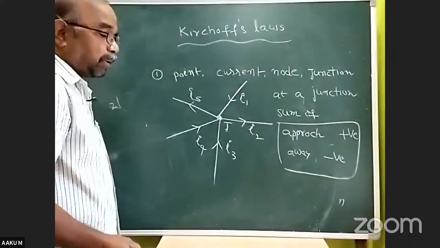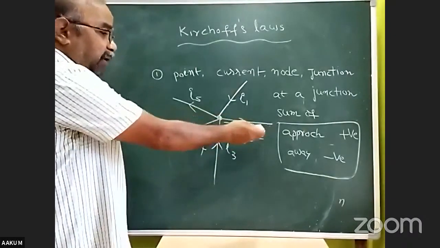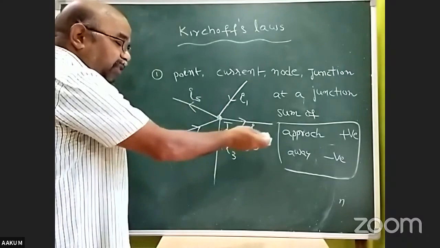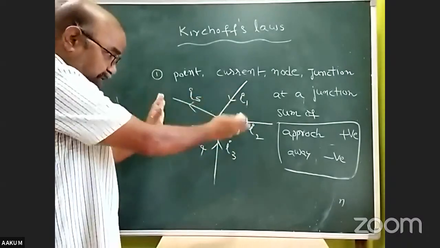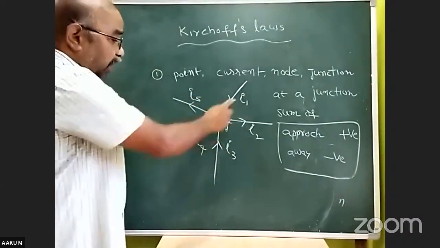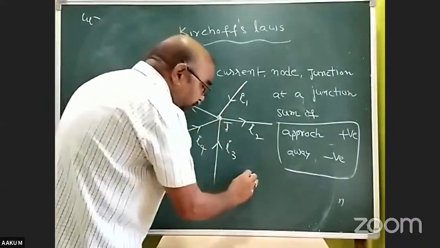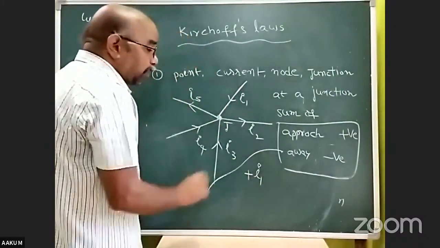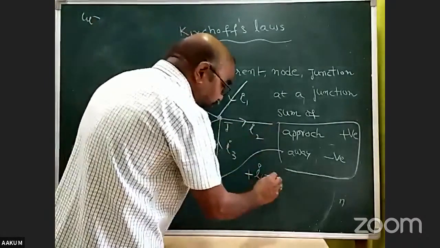Okay. Then apply this sign convention to these currents. I1 is approaching the junction, so plus I1. I2 is leaving, minus I2.